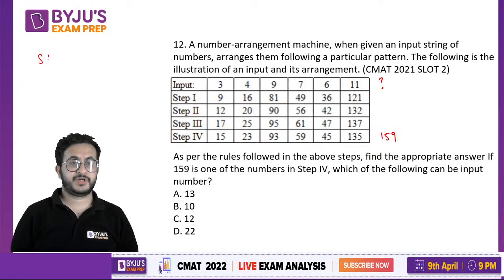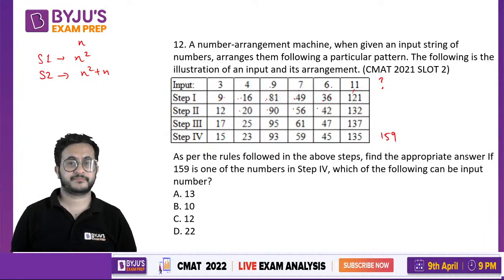If we see S1, suppose the number is n. S1 is n square: 4 ka square 16, 9 ka square 81, 7 ka 49, 36. So S1 is n square. Step 2, what they have done is 9 plus 3, 16 plus 4, 81 plus 9, 49 plus 7. So that is n square plus n. Then step 3, they have added 5 in each of these cases. So n square plus n plus 5.